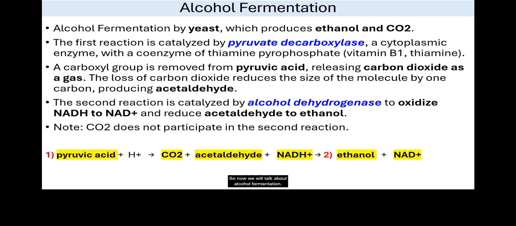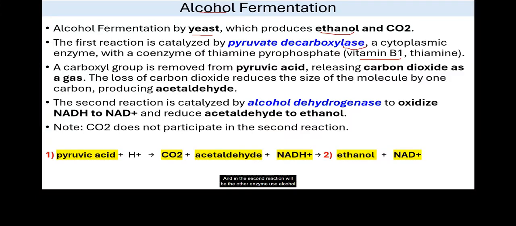Now we will talk about alcohol fermentation. During alcohol fermentation, some organisms, for example yeast, can produce ethanol, alcohol. This is why it's called this, and CO2. In the first reaction, one enzyme is used, pyruvate decarboxylase. ASE indicates it's an enzyme, and it requires vitamin B1. Here again we can see that B vitamins are important for energy production.